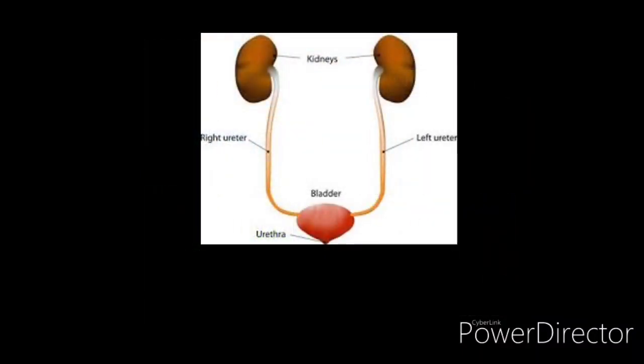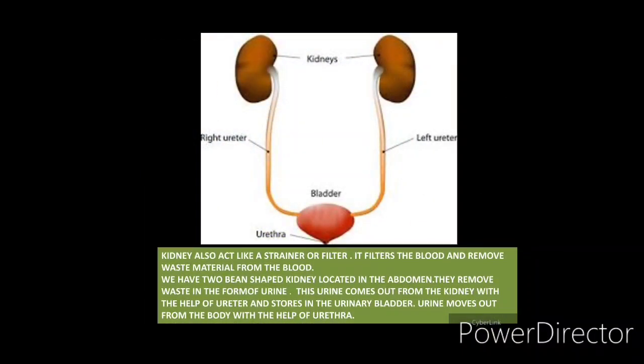In the same manner, the kidney also acts like a strainer or a filter. Just like we use a strainer while making tea, in that same manner we use the kidney. It filters the blood and removes the waste material from the blood. So the kidney acts as a strainer.